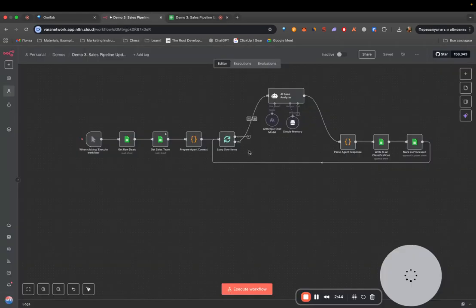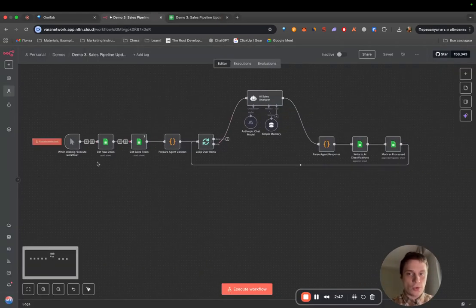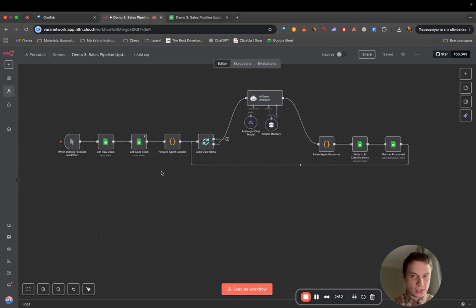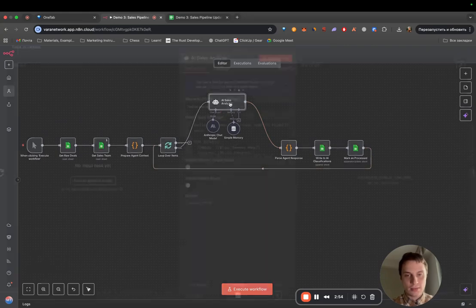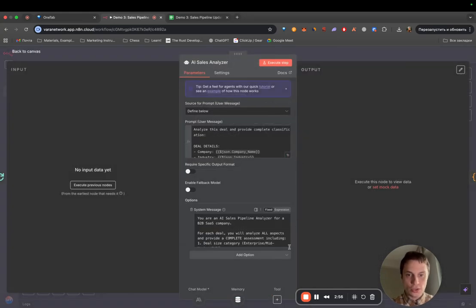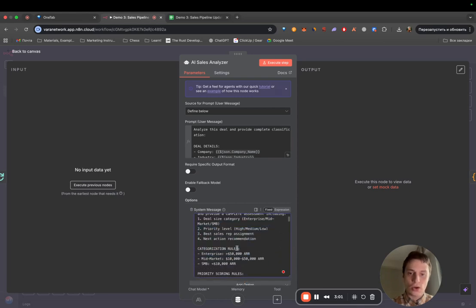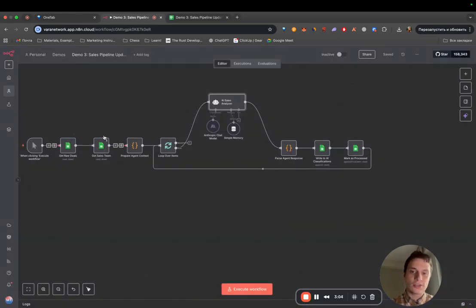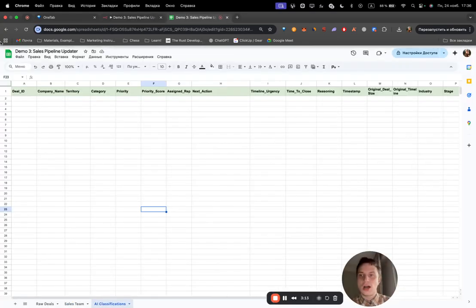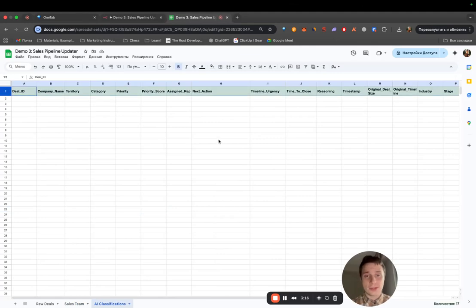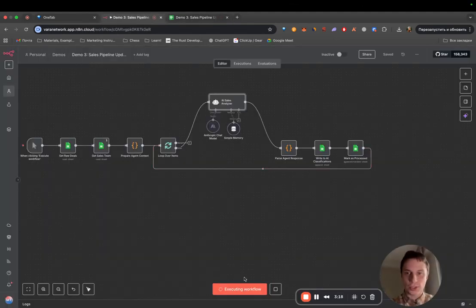And basically, what our agent does, it goes over the deals, it goes over the sales team representatives, and it decides, which you can see in its system message here, which sales representative needs to be added to which deal. And what it does further, it updates the whole pack of these CRM fields essentially. Let me show you how it works.